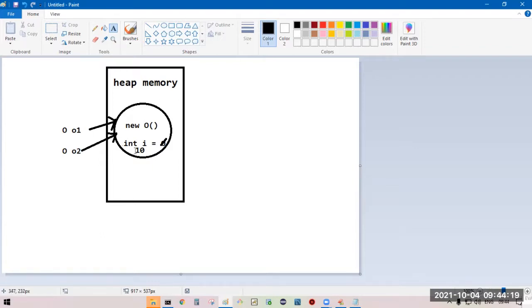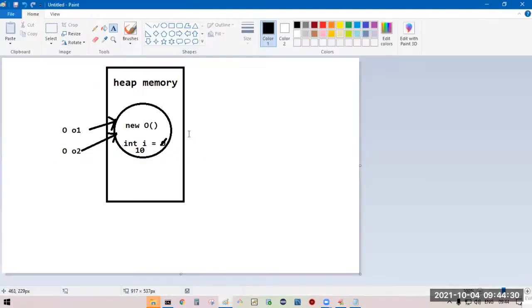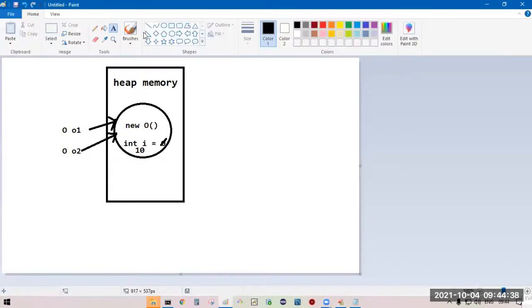The current I value is 10 only. So you'll get 10, not 0, because both references are pointing to the same object. Now O2 dot I, we are modifying it to 20. O2 is pointing to an object, and the I value we are modifying to 20.